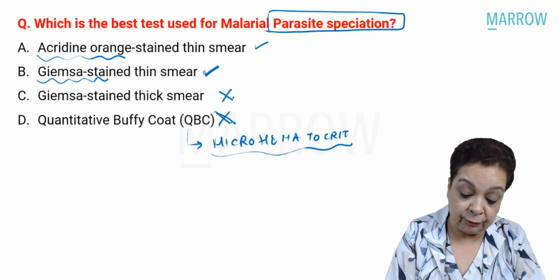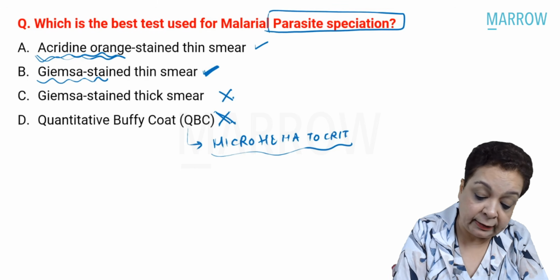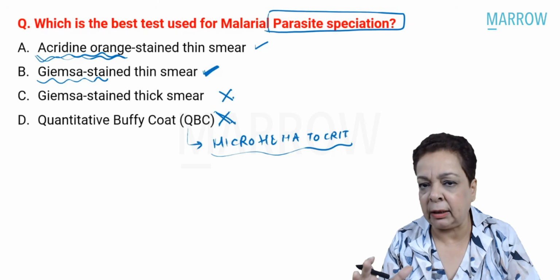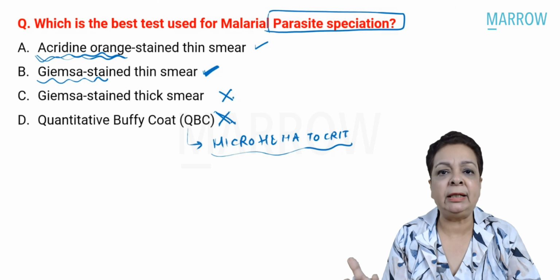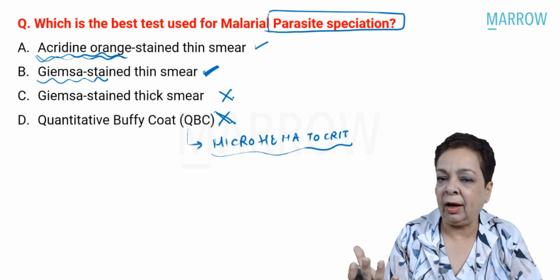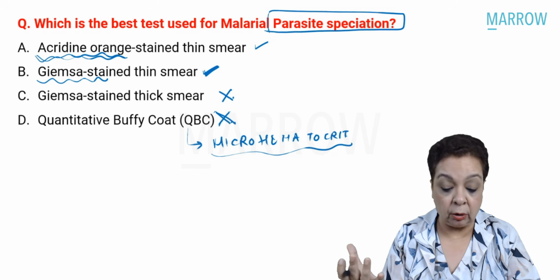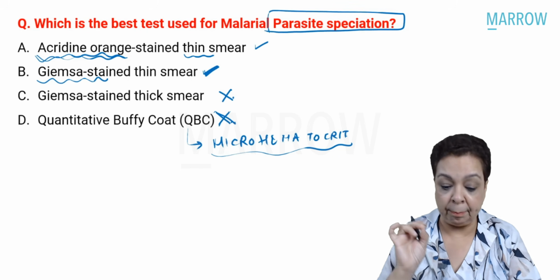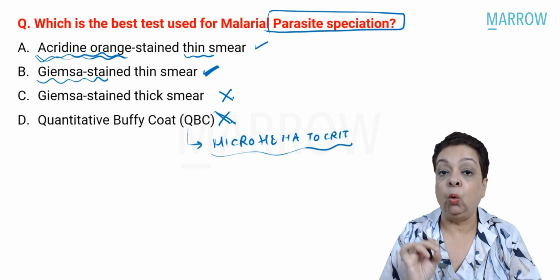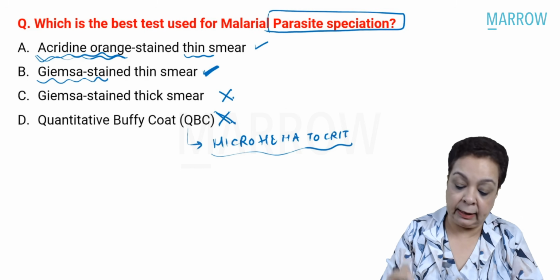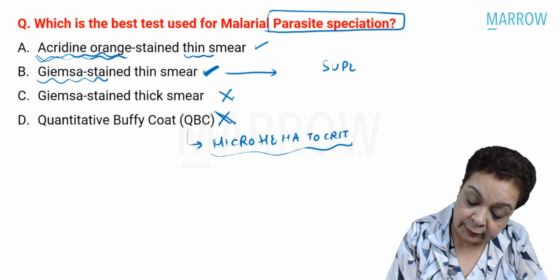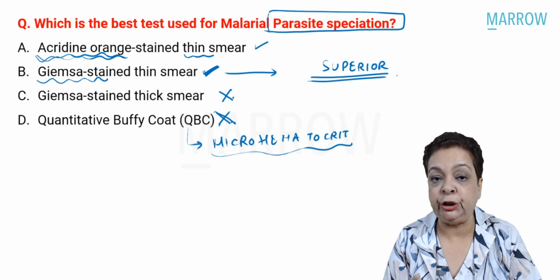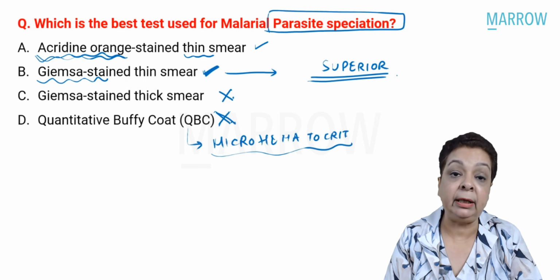So yes, we know this is very good for speciation, but here we have a fluorescent dye. I don't talk about it in my class because it is not commonly used. It requires a fluorescent microscope, obviously, and we don't have fluorescent microscopes in all laboratories. Several studies have compared the acridine orange thin smear with the Giemsa stain thin smear, and they say Giemsa is superior for speciation. The morphology of the parasites is not easily identified with the fluorescent dye.